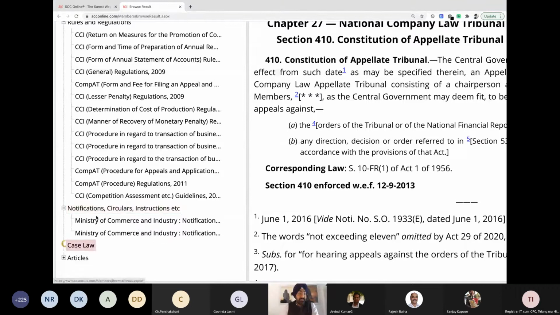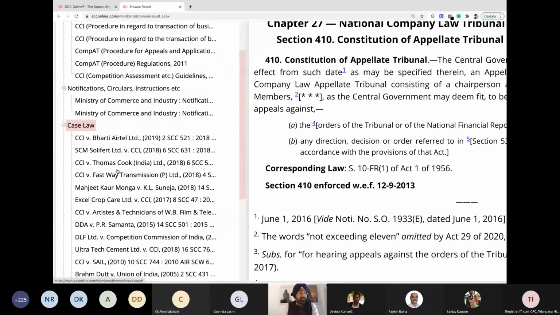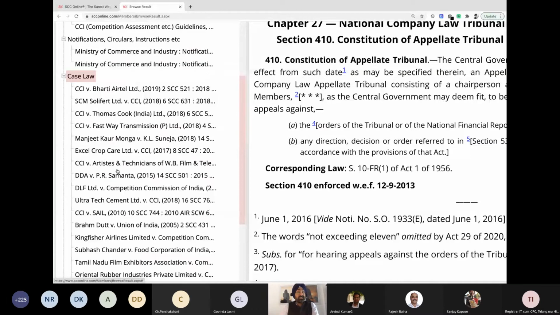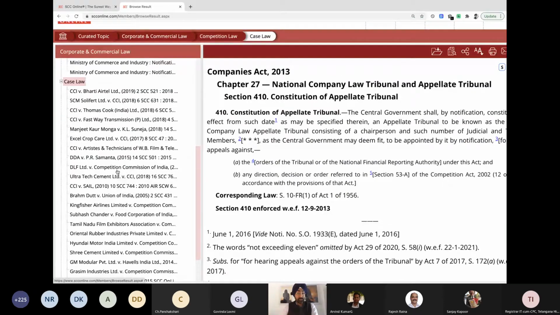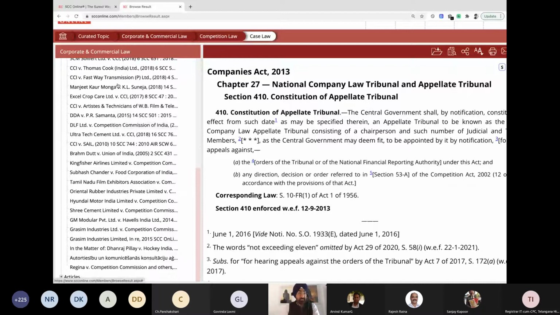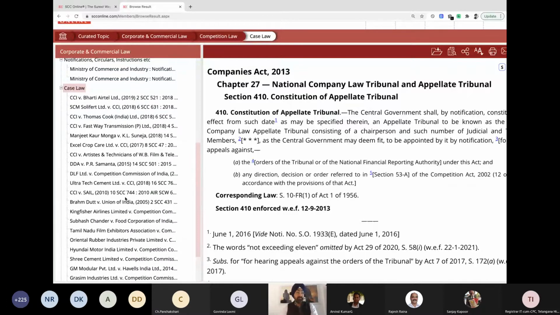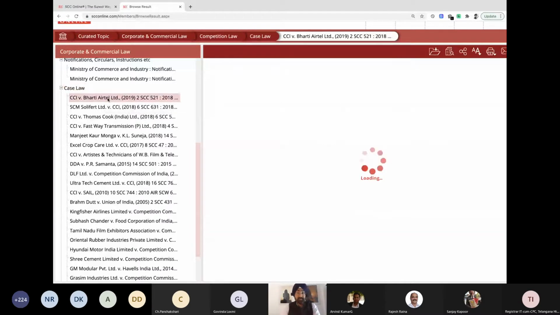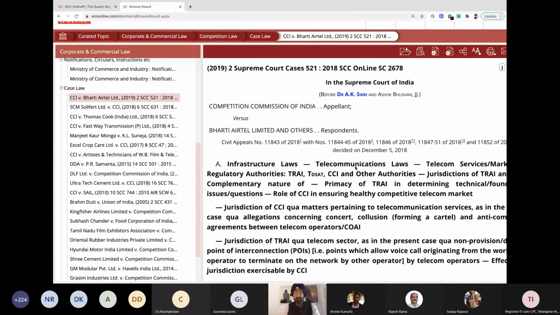And then comes my favorite, that is case law, because a lot of time if you search for competition law as a topic, you will get thousands of judgments. But all those thousand judgments might not be relevant to you as a whole. Now what we're doing over here is, it says that there are probably a list of 20 odd judgments on this point of competition law. These are those important judgments which have made a significant impact in the development of this law. So if you click on any of the judgments, it will open the full judgment, and it'll be just visible on the side screen.